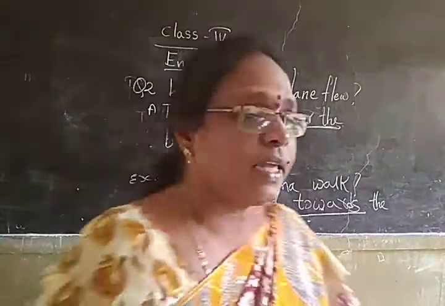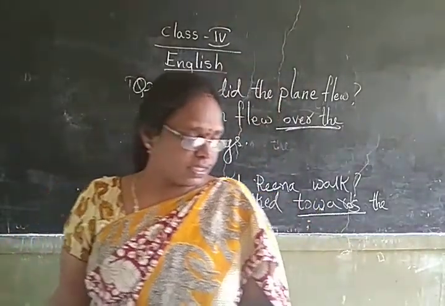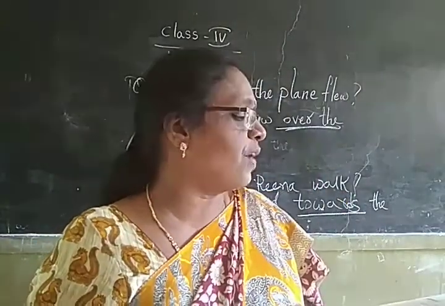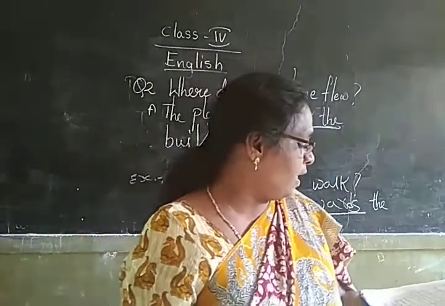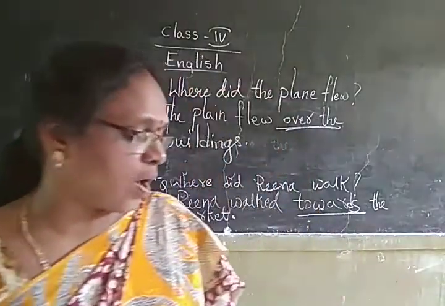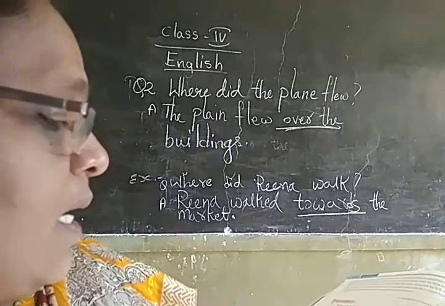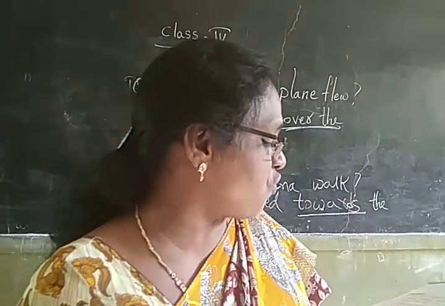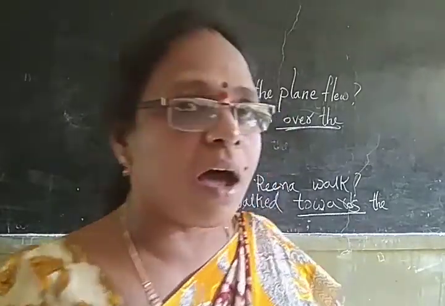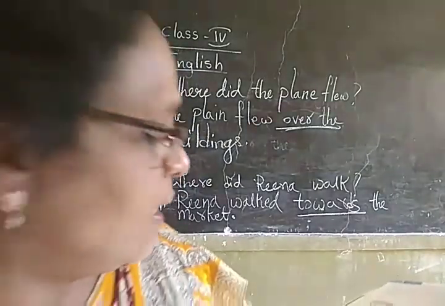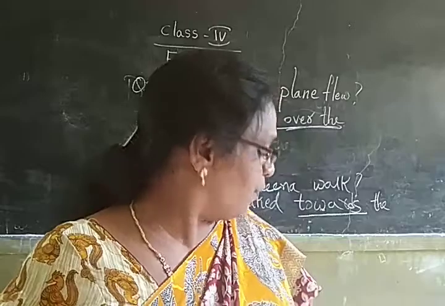I think you have written question answers 1, 2, 3 in the textbook. Today you are going to write 4, 5 and 6. What did Brahmadatta see in the new part of the forest while cutting wood? He saw four beautiful fairies in the new part of the forest while cutting the wood.